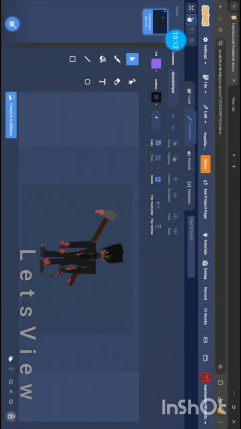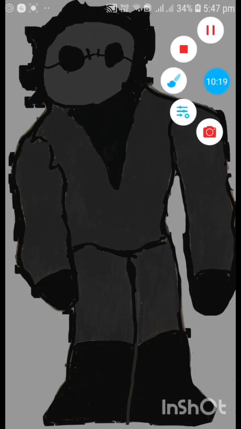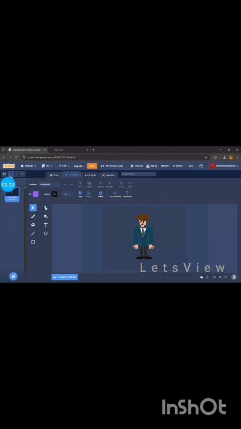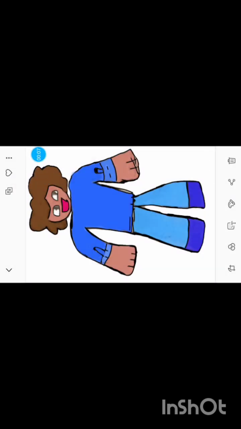Before, many people said that this character looks like Jason Voorhees from Friday the 13th. That's not a mask, that's his eyes, which might look like a mask, and those are scars. Let me show you a side by side comparison. So this is the old, and this is the new one.